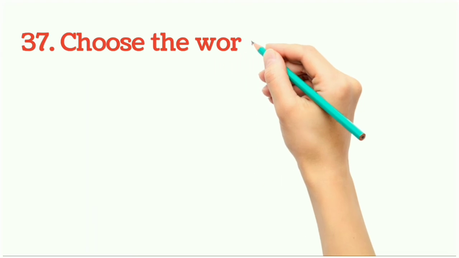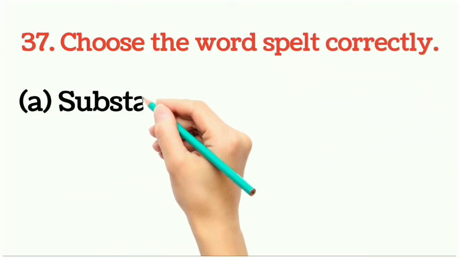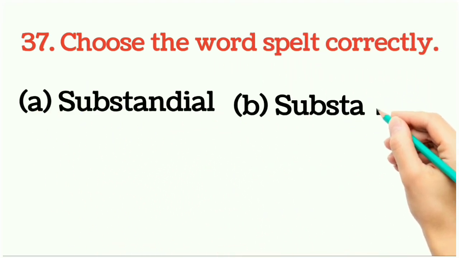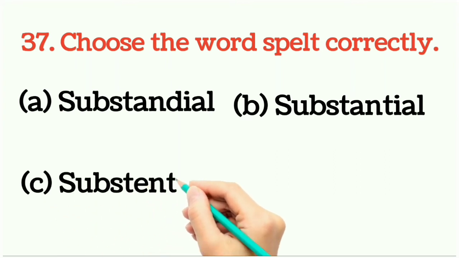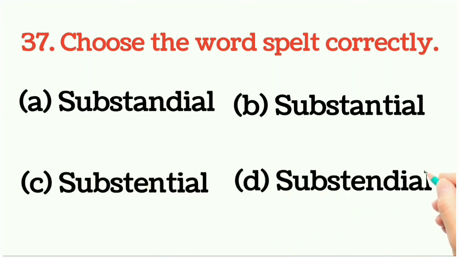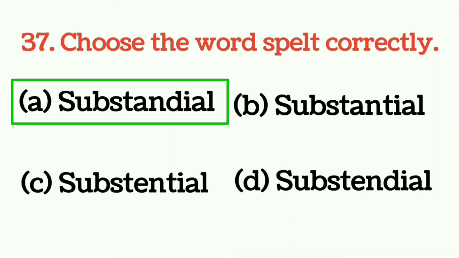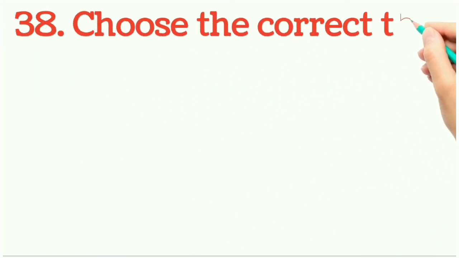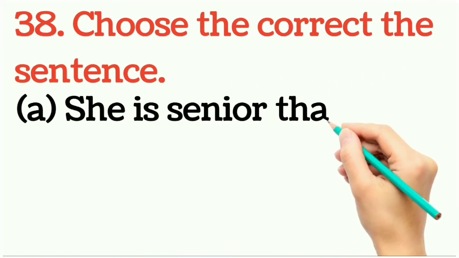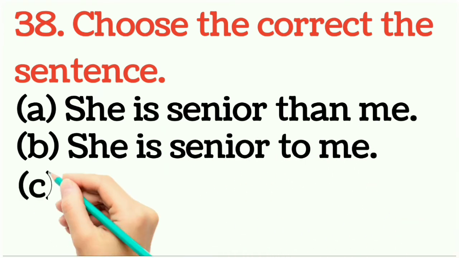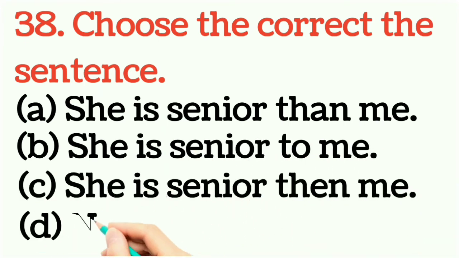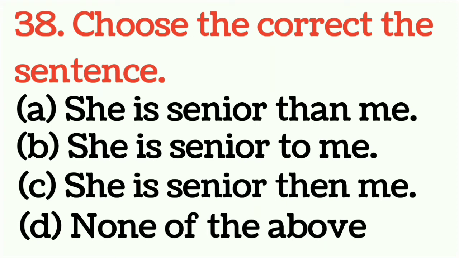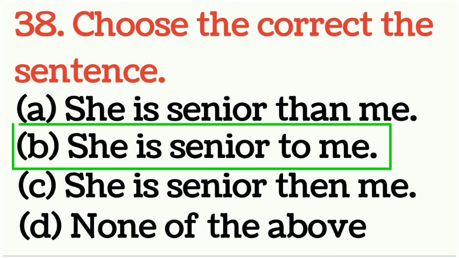Question number 37. Choose the word spelled correctly. Which one is the correctly spelled word? You have to choose. And right answer would be option number A. Question number 38. Choose the sentence. So which one is the correct sentence? You have to choose, and right answer would be option number B. She is senior to me. It would be right answer.